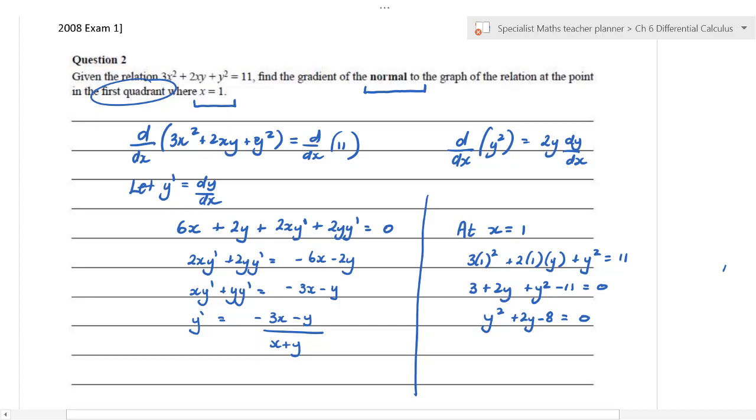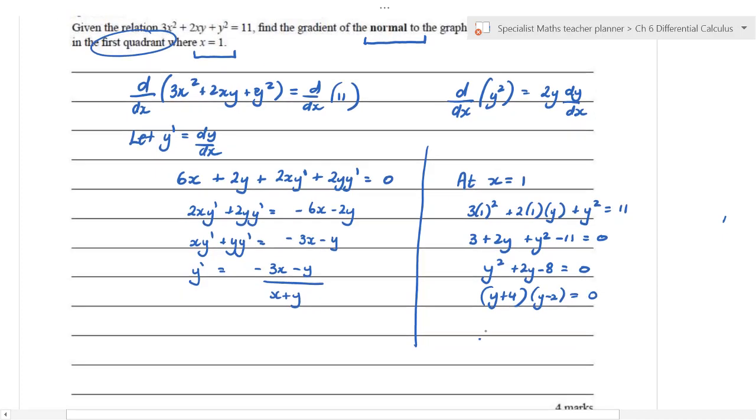Now I'm assuming we can say that y plus 4, y minus 2 is equal to 0. So therefore y is equal to 2, and what we can say is that it's since the first quadrant. Okay, so that's our y value, and you've just justified why it's our y value, so that's fine.